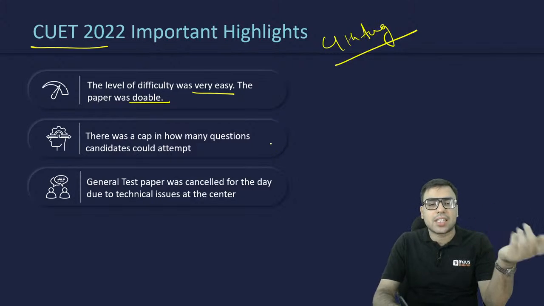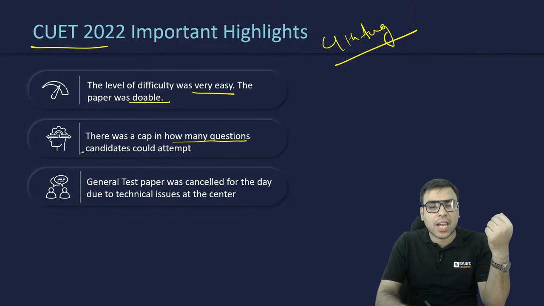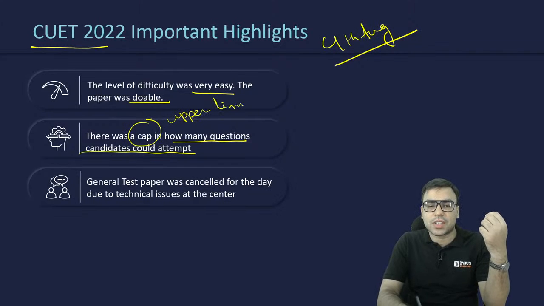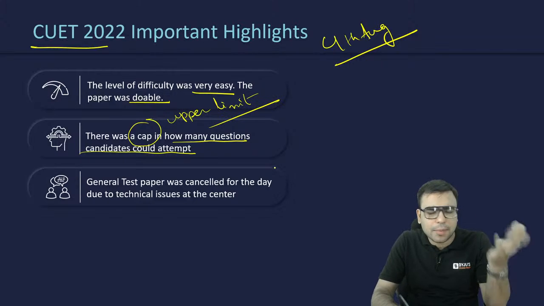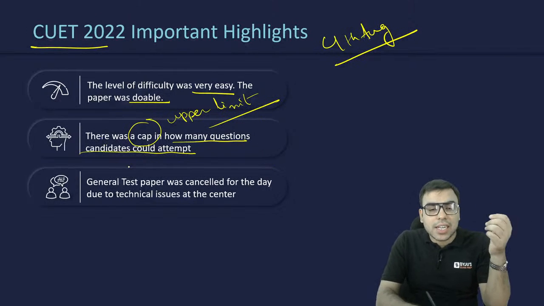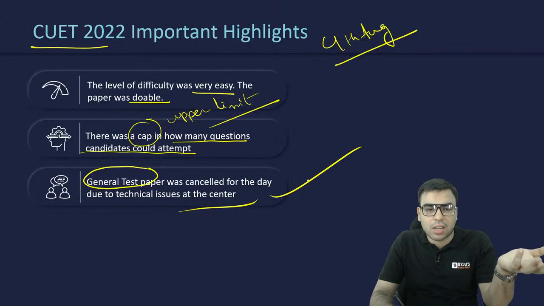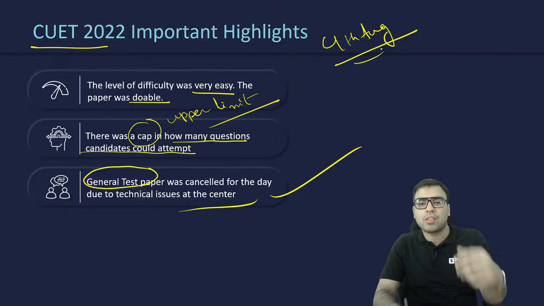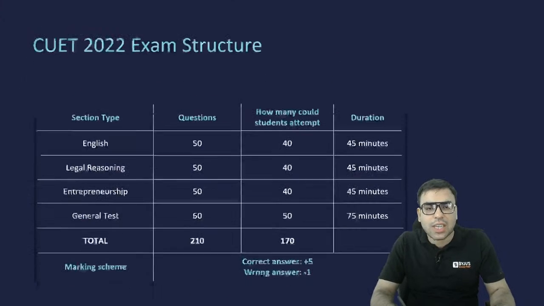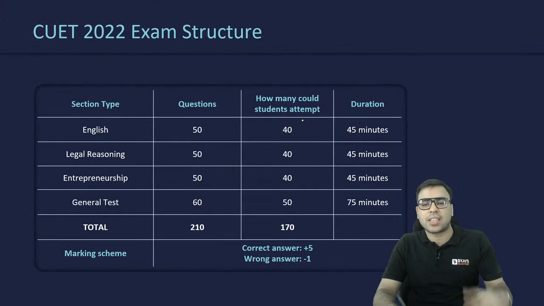Then there was a cap on how many questions a candidate could attempt. Cap means upper limit, so out of this many questions you are supposed to attempt only so many. And the general test paper was cancelled for the day due to some technical glitches, so there was no general test paper on 4th August.